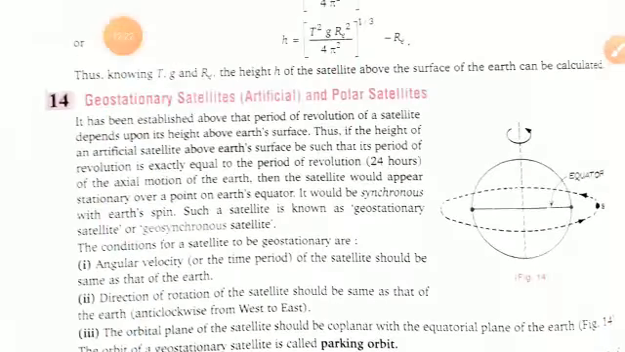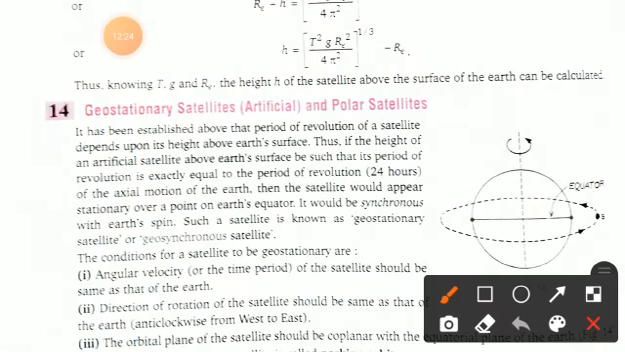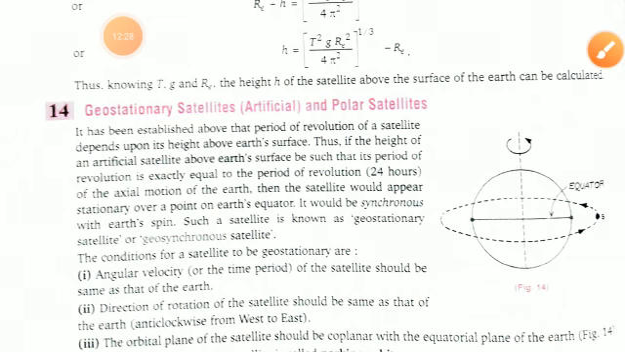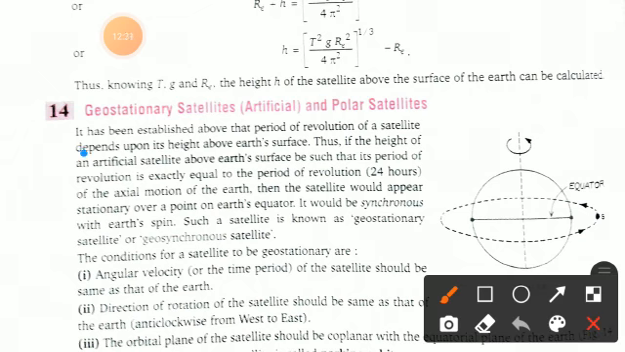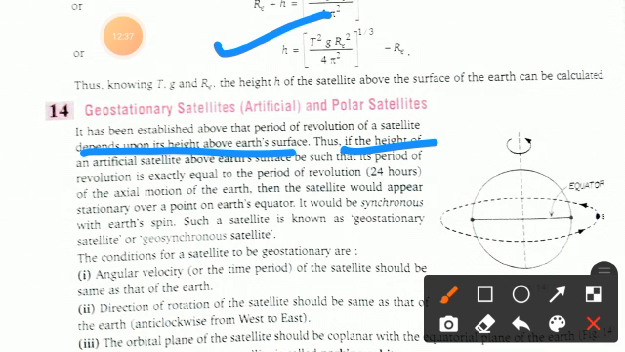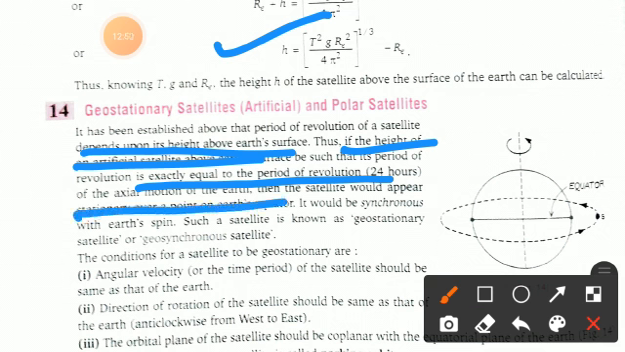So here you can see that this is the topic. It has been established above that the period of revolution of a satellite depends upon its height above the Earth's surface. From this relation we can say that if the height of an artificial satellite above the Earth's surface is such that its period of revolution is exactly equal to the period of the axial motion of the Earth, which is 24 hours, then the satellite would appear stationary over a point on the Earth's equator. So it would be synchronous with Earth's spin.